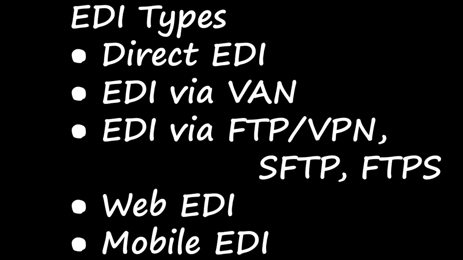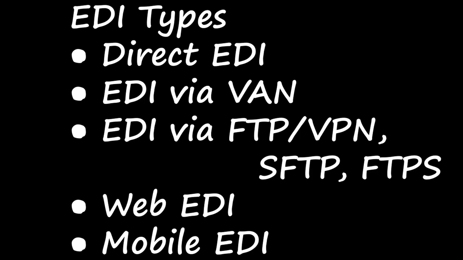The next one is EDI via VAN, that is value added networks. Here the EDI documents are transferred with the support of third-party network service providers. These EDI documents are transferred from one end to the other end with the support of the third-party network service providers only. Many businesses prefer this network model to protect themselves from the ongoing complexities of the network.